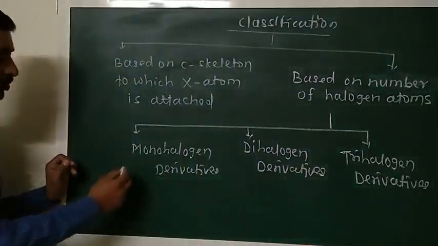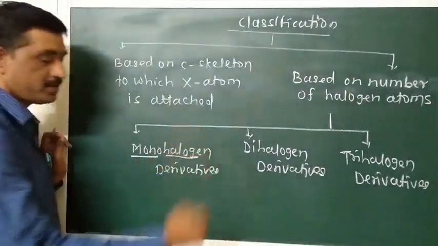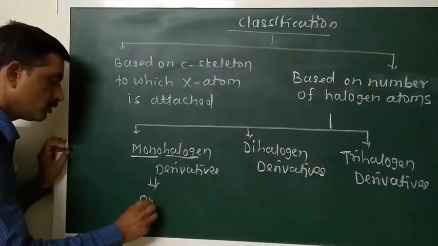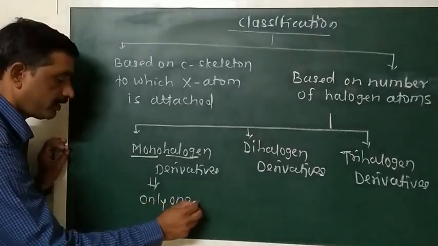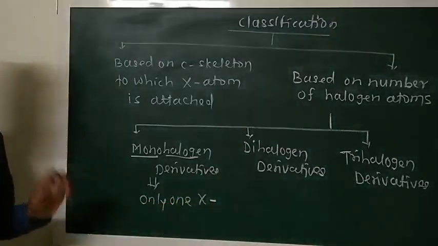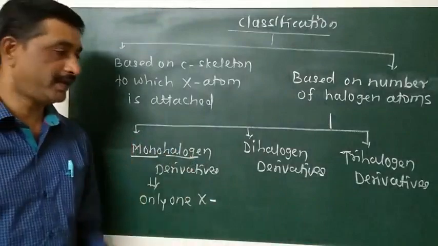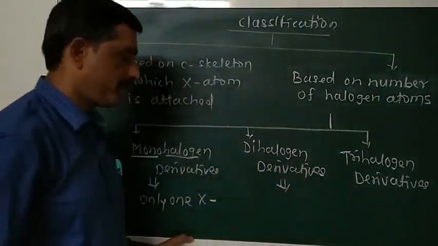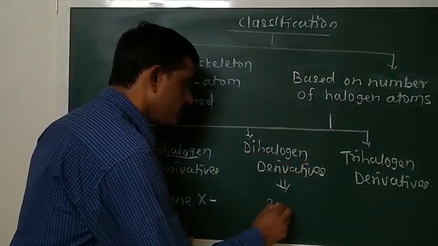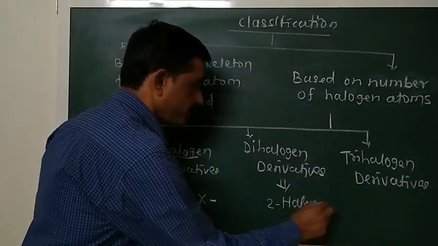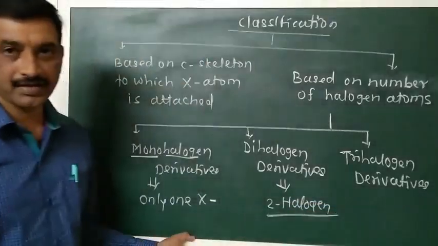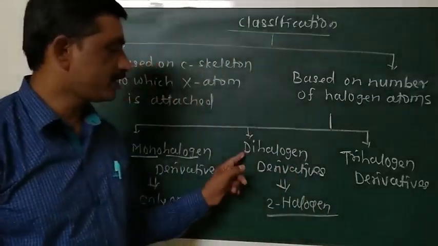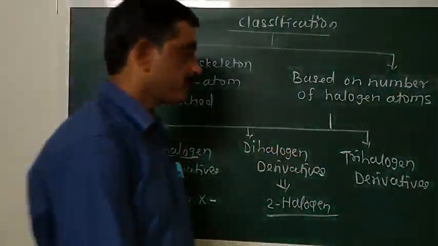So what is mono? Mono means single. Halo means halogen atom. The halogen derivative which contains only one halogen atom, such compounds are called monohalogen derivatives. What is dihalogen derivatives? The halogen derivative which contains two halogen atoms. These two halogen atoms may be attached to the same carbon atom or different carbon atoms. Then such halogen derivative is called dihalogen derivatives.